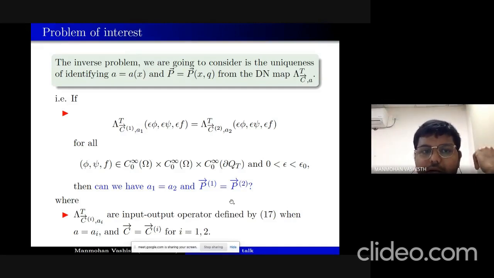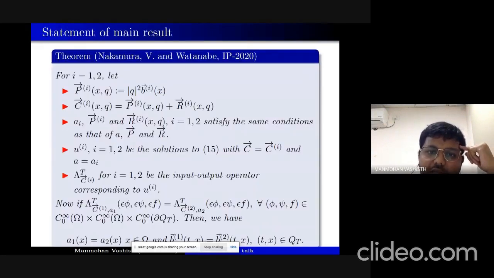So this is our problem of interest, and more precisely, this is the result which we have proved. Let, for i equal to 1, 2, p_i vector equal to this. This represents again the quadratic nonlinearity, and c_i is this. Oh, sorry, this b_i should be time dependent. a is time independent, but b is time dependent. So this should be b_i of (t,x). And c vector of (x,q) is of this form, and a_i, p_i, and r_i satisfy the same conditions as a, p, and r, which we mentioned in the very first slide in the second part of the talk.